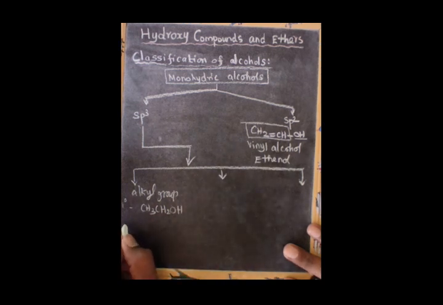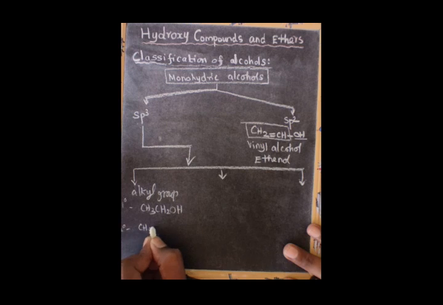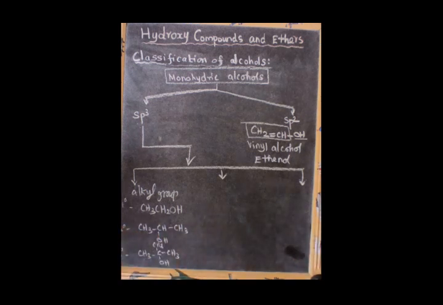Secondary alcohol, CH3CH(OH)CH3. Tertiary alcohol, CH3C(OH)(CH3)CH3. We will discuss nomenclature in the next class.